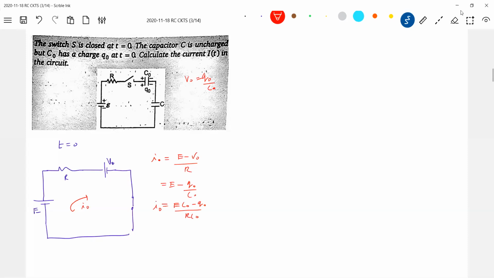This is what the initial current flows. If both the capacitors were uncharged, then the initial current I naught will be zero. How to give the polarity? So what is this? This is the capacitor. Yeah, there's a capacitor.